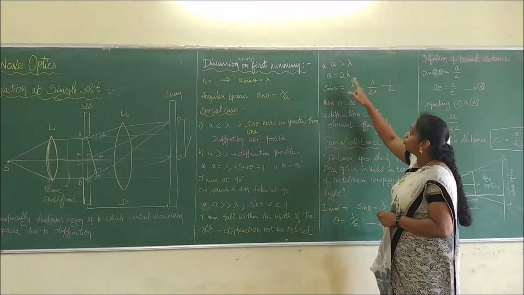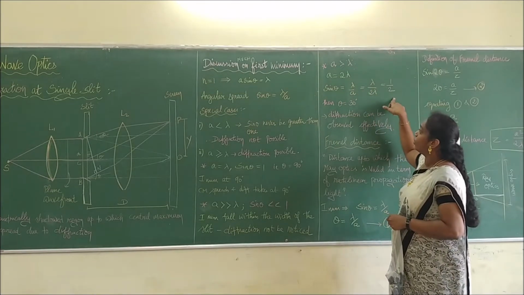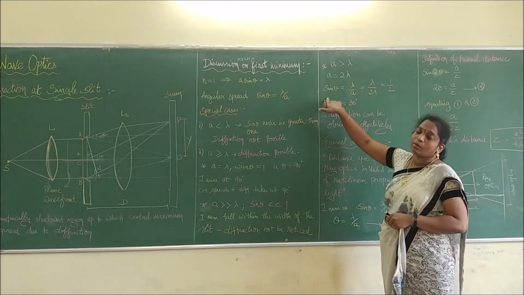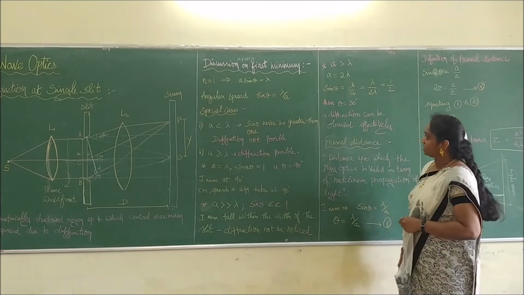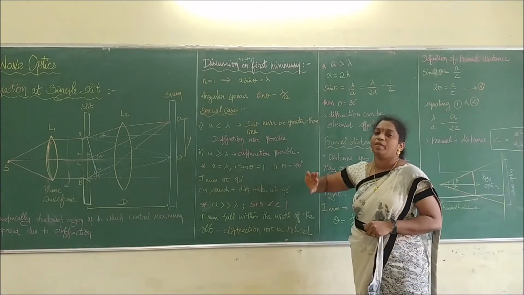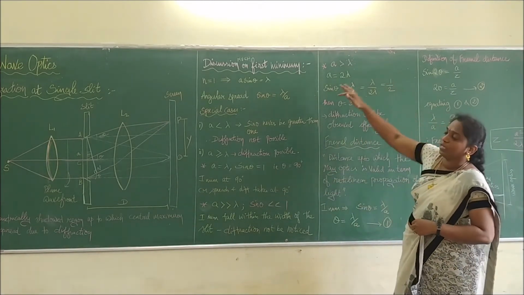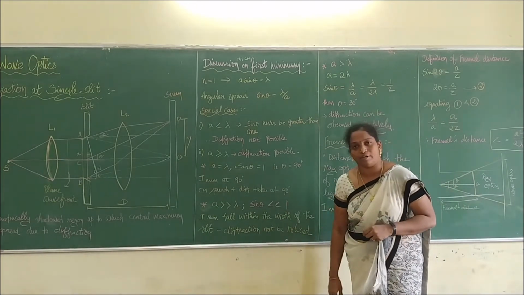So when a is equal to 2 lambda, sin theta will be equal to lambda by a, then lambda by 2 lambda gets 1 by 2. So when sin theta is 1 by 2, then the angle theta equals 30 degrees. Therefore, we can say that the diffraction can be observed effectively. Practically speaking, only at this condition can diffraction be practically observed in that place.